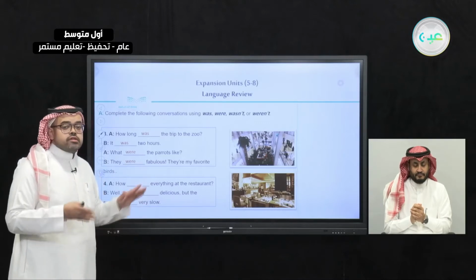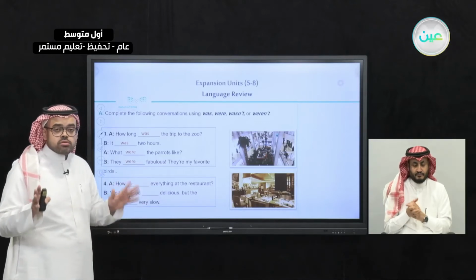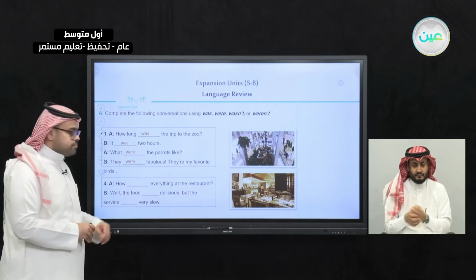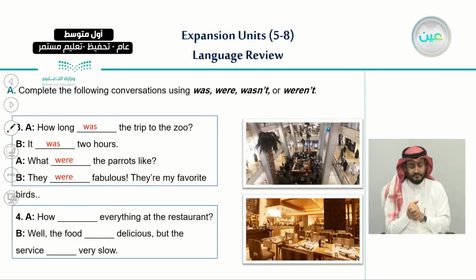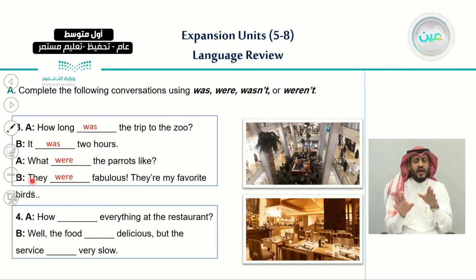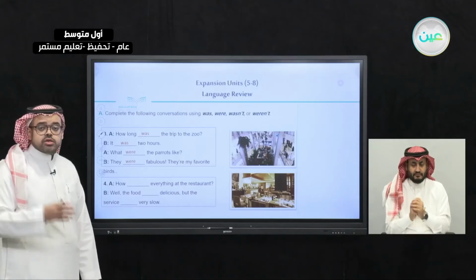So this is how we can answer conversation 3. Let me read it for you again. How long was the trip to the zoo? B, it was 2 hours. A, what were the parrots like? B, they were fabulous. They are my favorite birds. So let's continue now to conversation number 4.